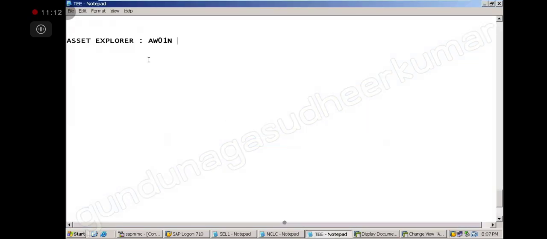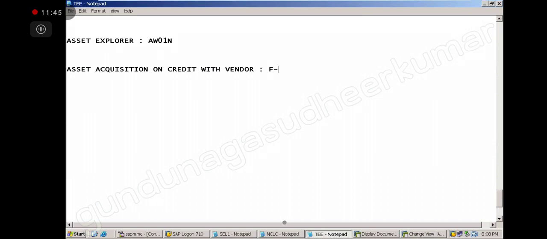So Asset Explorer we have seen. Now next I want to create one more asset and purchase the asset on credit with a vendor. Asset acquisition on credit with vendor. So what should I do?